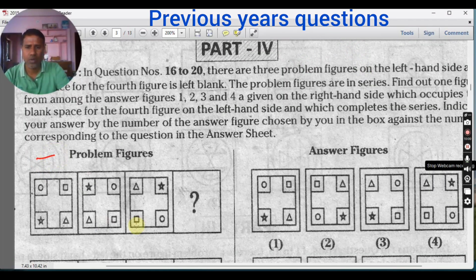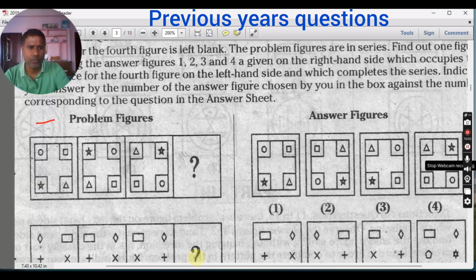Next question. What's happening from here to here? This has jumped here. This star has come here. This square has come. Every figure rotated in the clockwise direction. Again clockwise. Again clockwise. So next star should be in this corner.